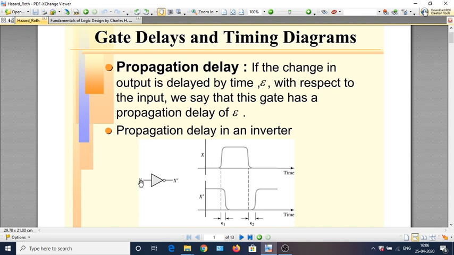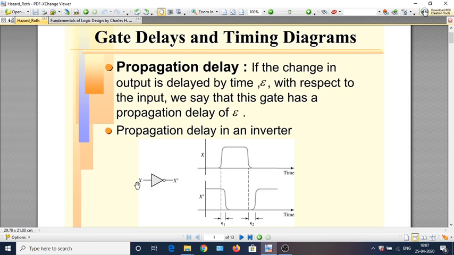So, when x is 0, x complement is 1, and when x changes from 0 to 1, x complement should change from 1 to 0. Logically, the change in x complement should occur at the same time x changes if the gate is ideal, that is, there is no propagation delay. But if there is a finite propagation delay, the change in x complement will take place a little later than the change in x, and that is the effect the propagation delay introduces.